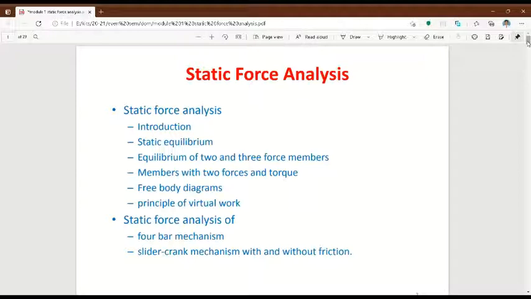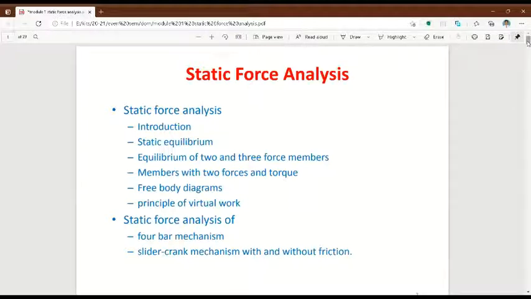Dynamics of Machinery. In the previous class itself, I gave an introduction to the subject. Also, I have explained the syllabus, outcomes and the prerequisite knowledge. All those things I have explained in the previous class. So, we are going to jump into the first module. In the first module, we will be studying static force analysis. In the second module, we will be studying dynamic force analysis.